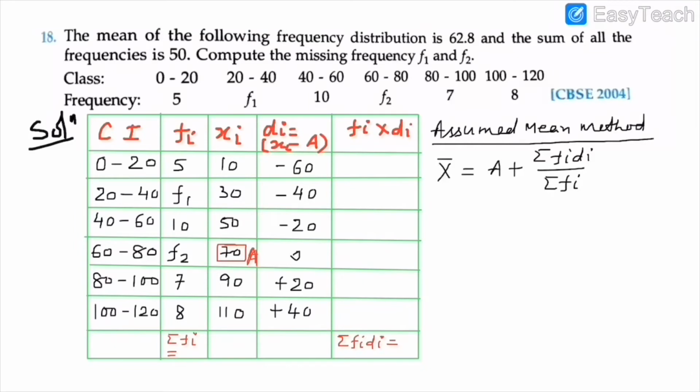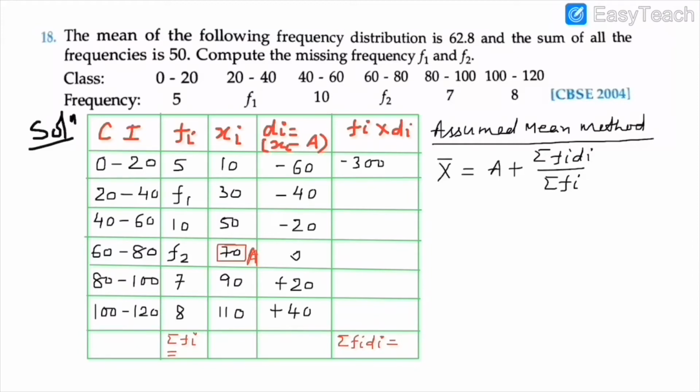Now we have to find fi into di, means multiplication of frequency and the value of d. Three values will come negative and two values will be positive. See, 5 into minus 60, so minus 300.